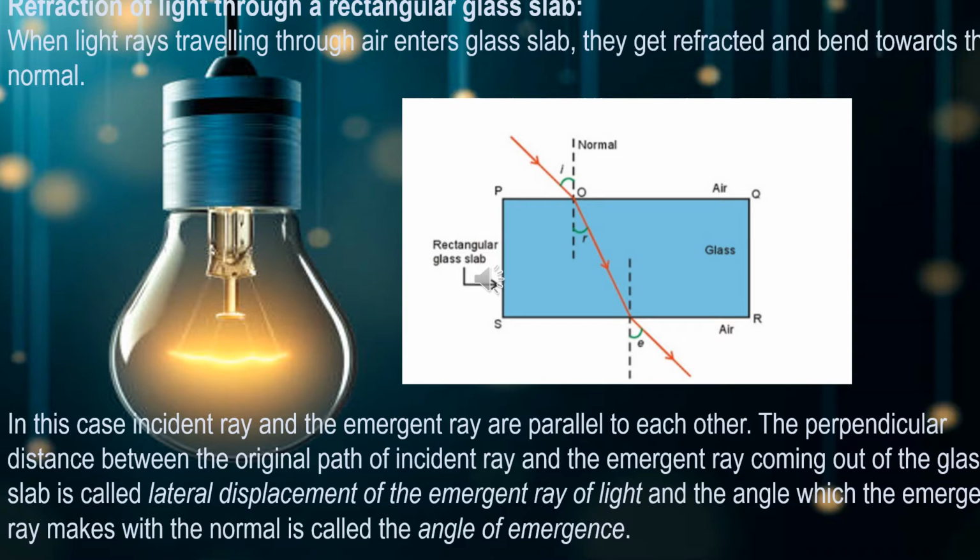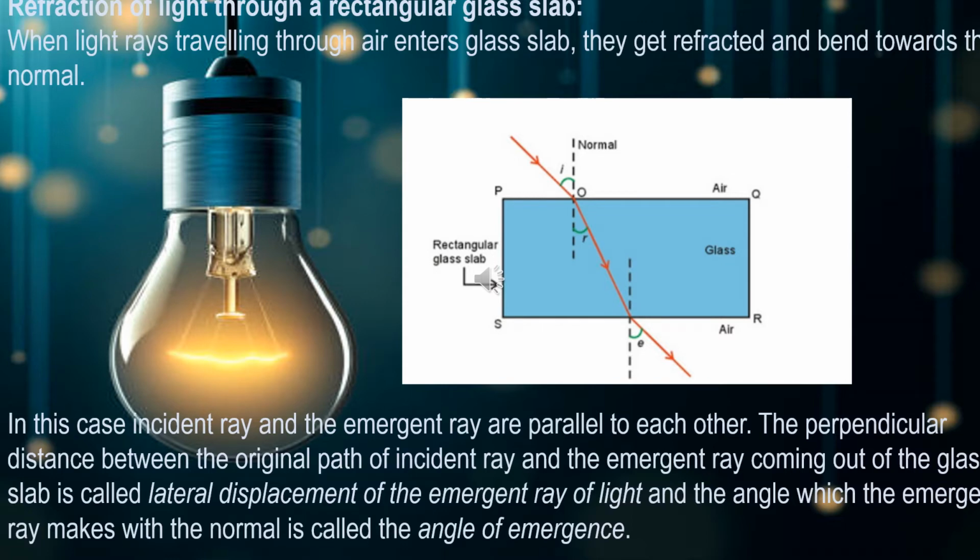Now, let us move on to the refraction of light through a rectangular glass slab. So, I'm going to take a glass slab which is rectangular in shape. Children, you know very well, when the light ray enters into the glass slab, it makes some incident angle. So when the light ray is incident on the glass slab, at that point you can draw one perpendicular line.